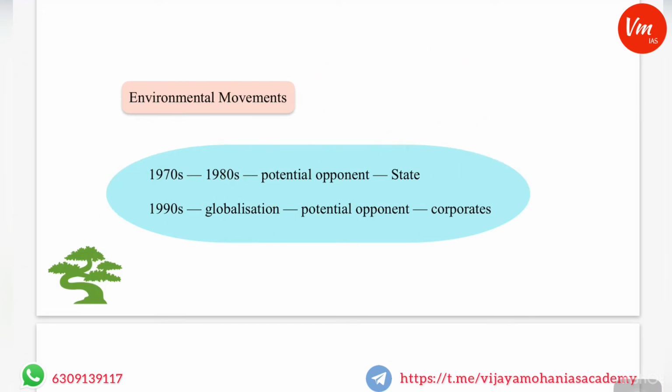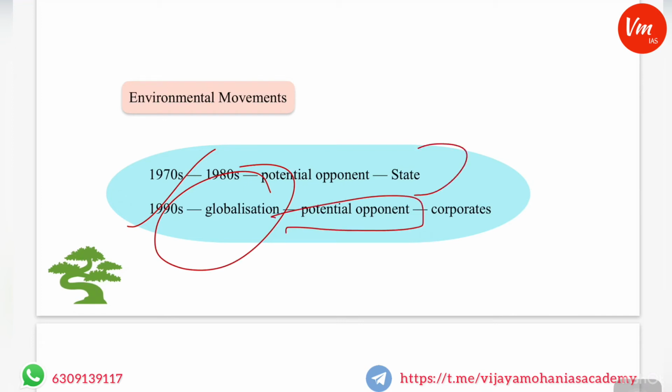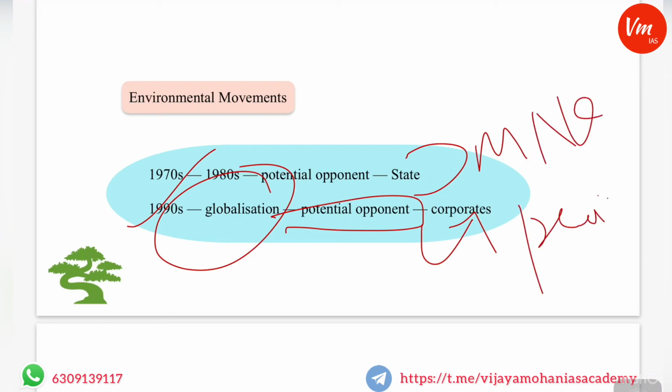However, the 1990s changed the scenario. With the introduction of LPG, liberalization, privatization and globalization, the potential opponent changed from the state to the corporates, or MNCs, or private players. Now the situation has changed.